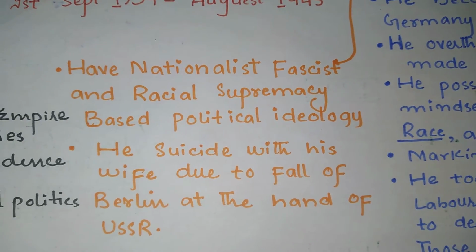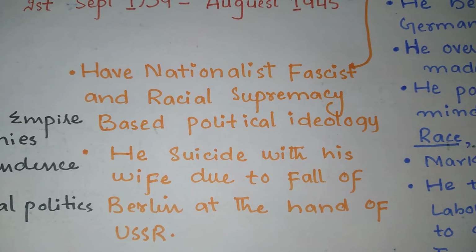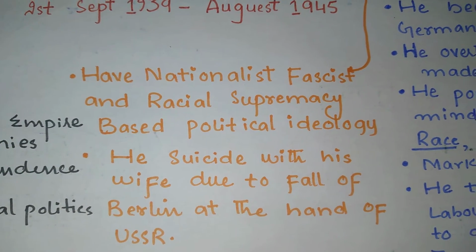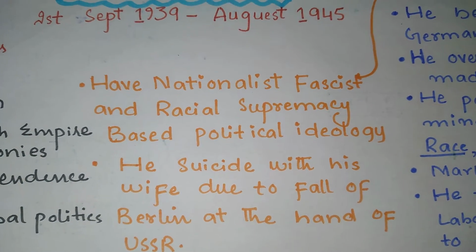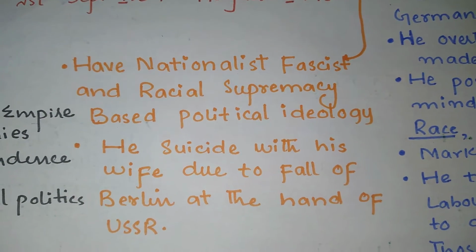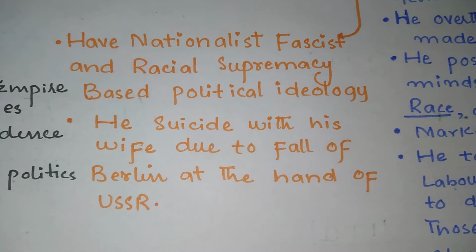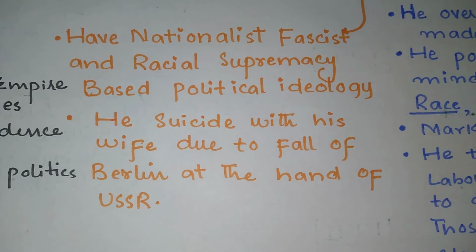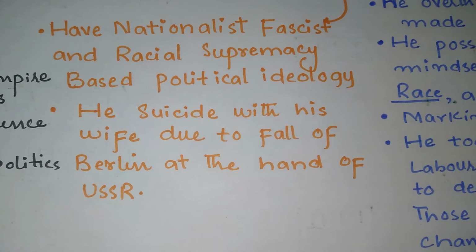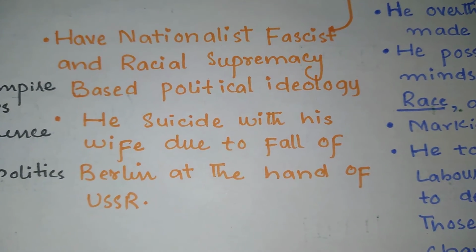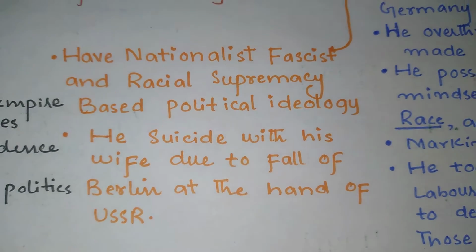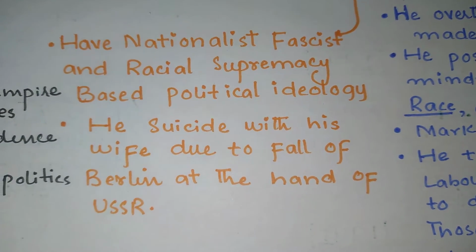If we look at the political ideology of Adolf Hitler, he possessed a nationalist, fascist, and racial supremacy-based political ideology. What was his fate? He committed suicide with his wife due to the fall of Berlin at the hands of the USSR. This is something we will discuss in the events which happened in World War II.